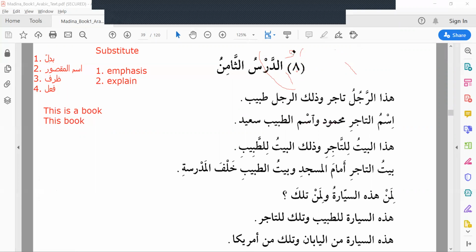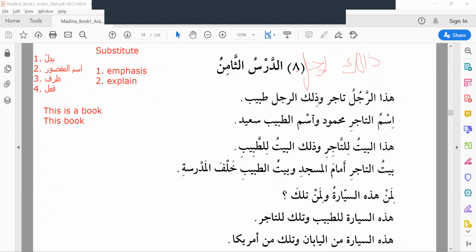We should not translate it as "that is a man"; if we translate it like that, then it is wrong. If it comes as dhalika rajulun, with rajulun as a nakira, then you can say "that is a man". But here rajulu is marifa.